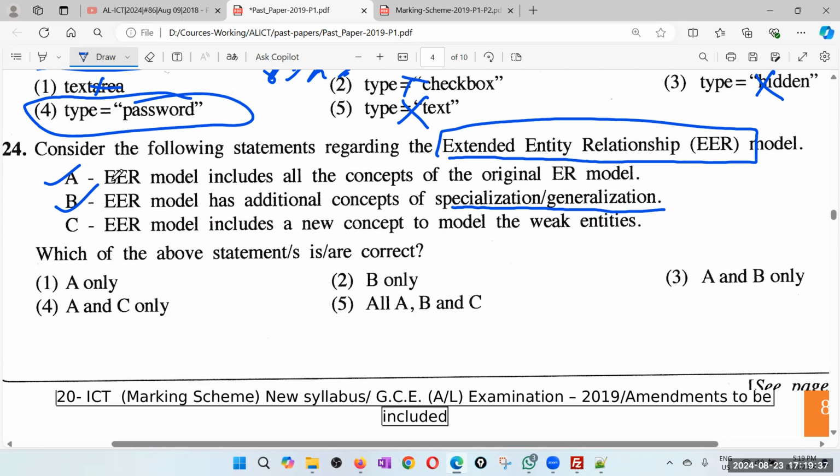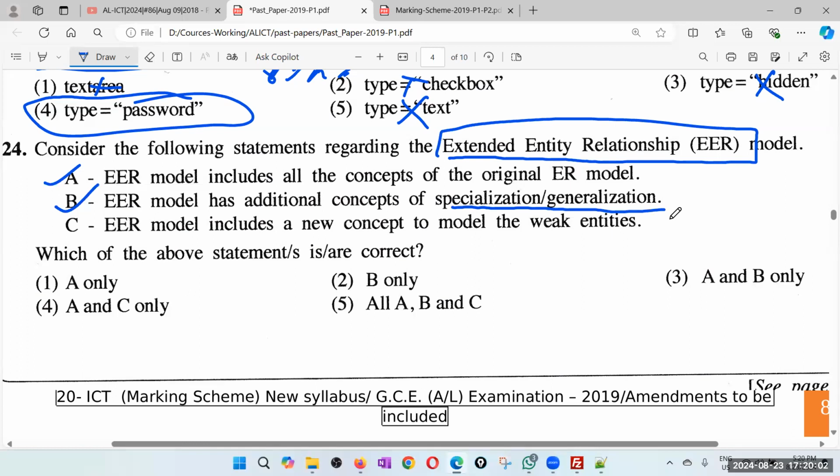ER model includes new concepts to model the weak entity. Right. I'm not 100% sure whether modeling weak entity is part of the extended ER or it's a normal thing, because in normal situations also we use weak entity. So again, this is a very debatable answer.